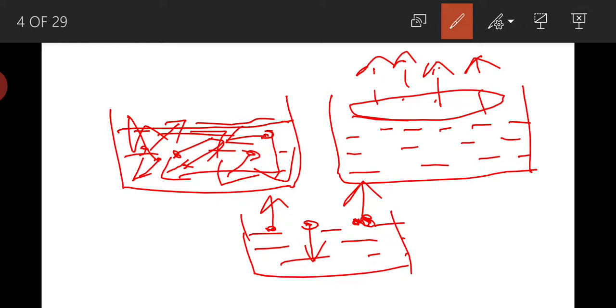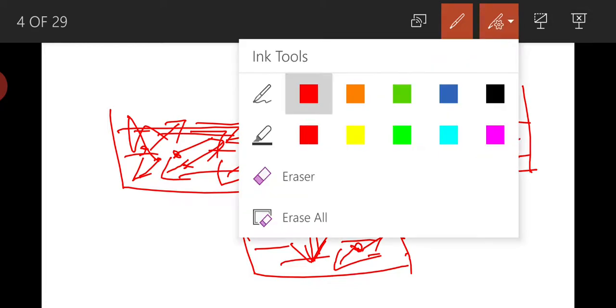Now as the temperature increases, the kinetic energy of the molecules also increases, and at high temperature these molecules move very fast in upward and downward directions. The molecules which are moving in the upward direction will get evaporated. It means as temperature increases, the rate of evaporation also increases. So this is how evaporation takes place.